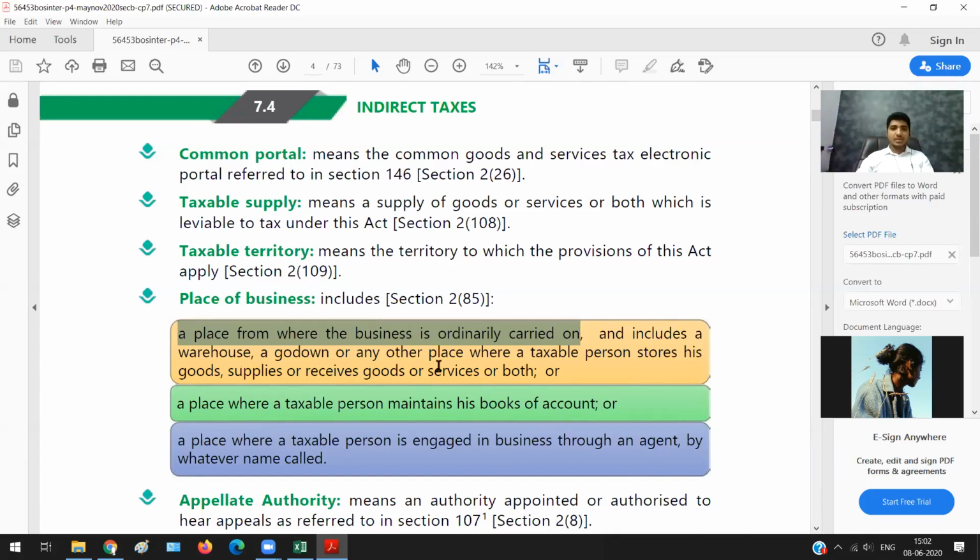And it includes a warehouse, a godown, or any other place where a taxable person stores his goods, supplies, or receives goods or services both. So simply they are saying it includes the office, as well as your warehouse, your godown, all these things.